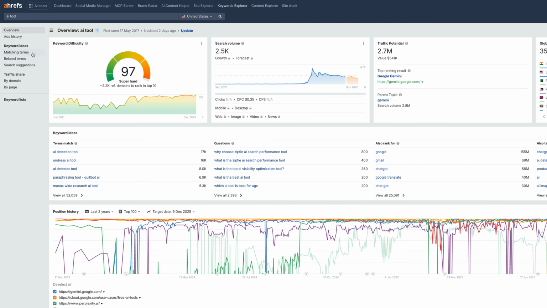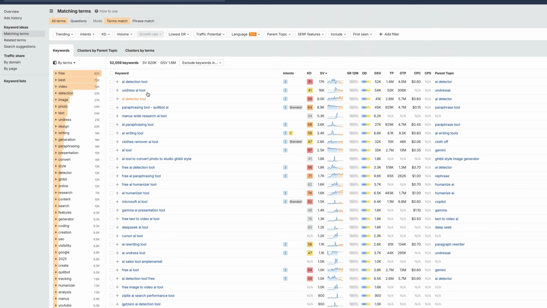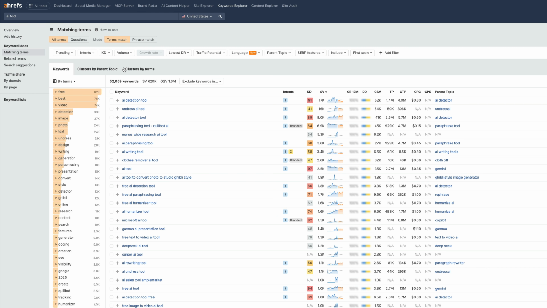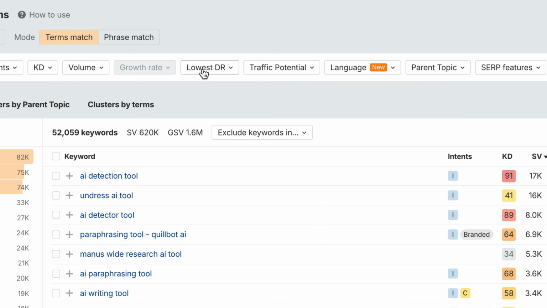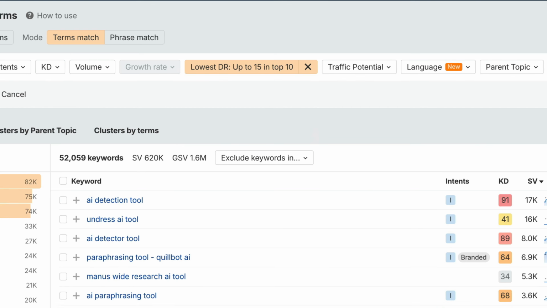Then I'm going to go to matching terms. And here we can see all the terms related to AI tools. Again, every SEO, all your competitors are basically doing this, so chances are these keywords, they're also aware of it. So what we want to do now is actually filter this by the lowest DR. So in here I hit lowest DR and I could do the top 5 or let's say the top 10. I can do something like 5, 10, 15, whatever. Let's do 15 and hit apply.